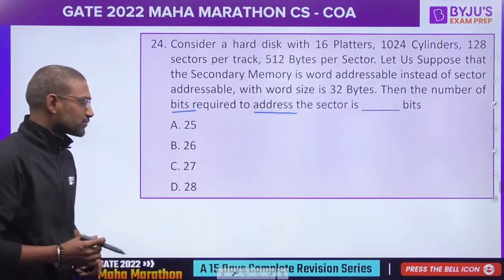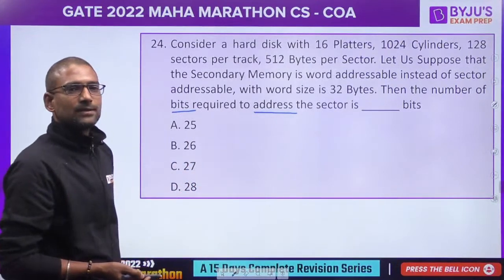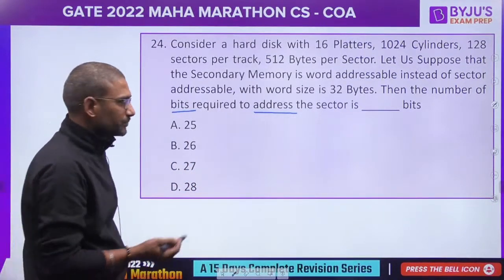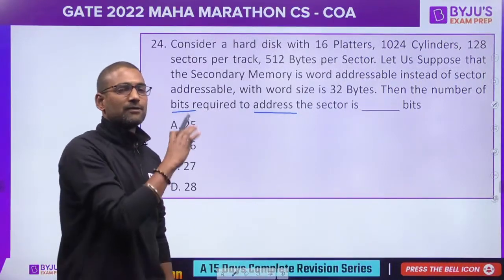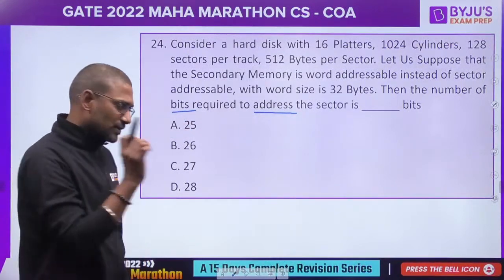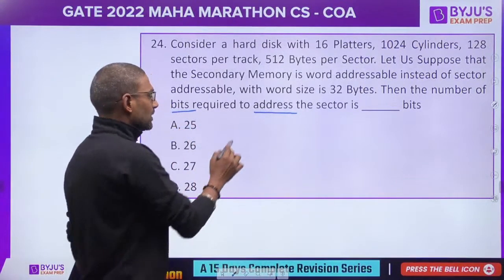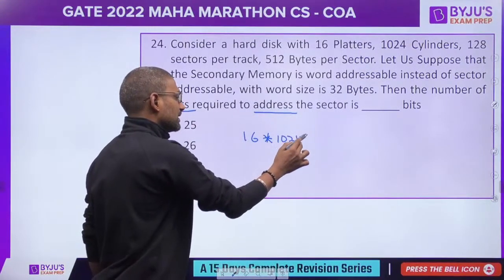So Sambhav Jain says 25. Yep. Here please focus. Mostly, if you have read this question partially, most of the students would be doing this. There are 16 platters. Every platter has 1024 cylinders.